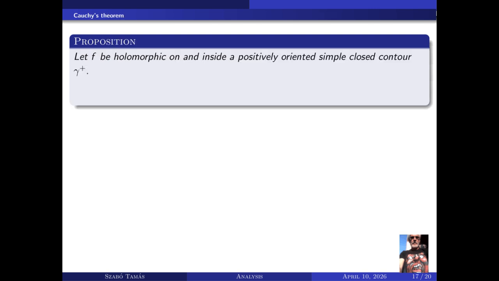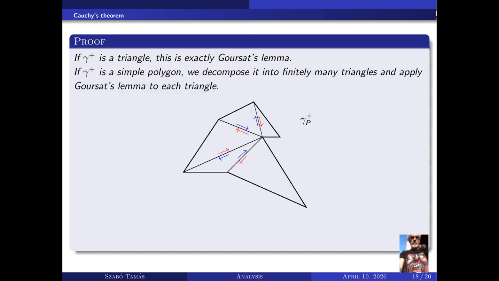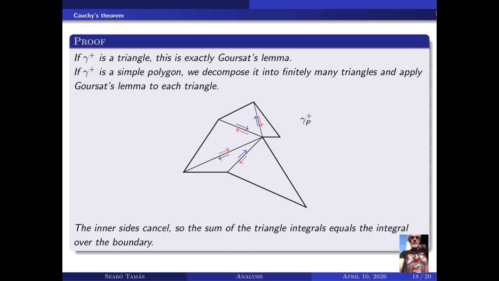Cauchy's theorem. Let f be holomorphic on and inside a positively oriented simple closed contour gamma^+. Then the closed contour integral over gamma^+ of f(z) dz equals 0. If gamma^+ is a triangle, this is exactly Goursat's lemma. If gamma^+ is a simple polygon, we decompose it into finitely many triangles and apply Goursat's lemma to each triangle. The inner sides cancel, so the sum of the triangle integrals equals the integral over the boundary.